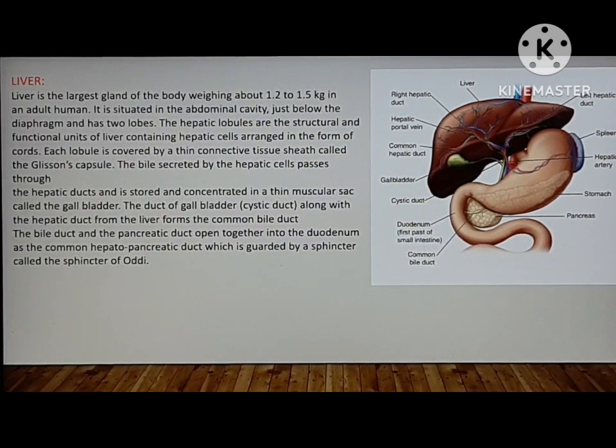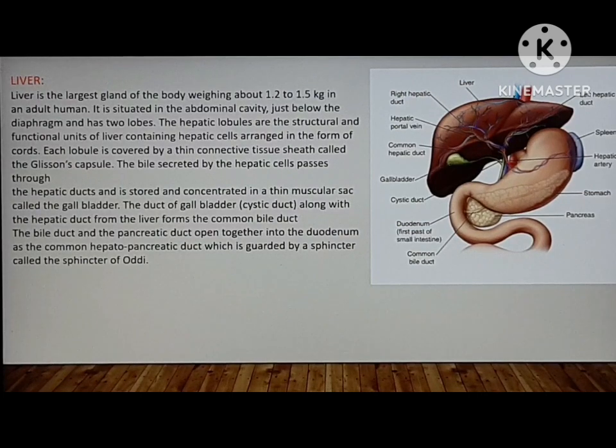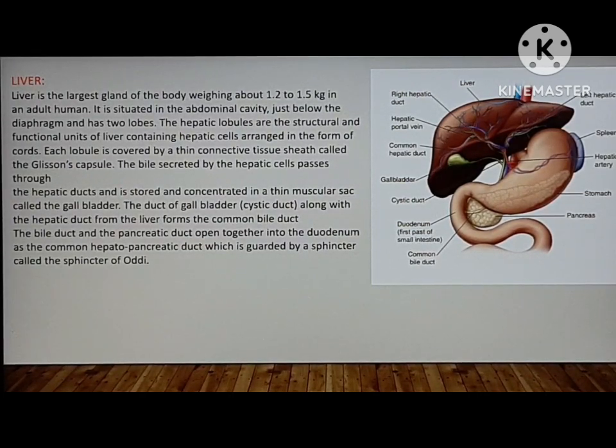The bile duct and the pancreatic duct open together into the duodenum as a common hepatopancreatic duct, which is guarded by a sphincter called the sphincter of Oddi. So where is the sphincter of Oddi present? It is present in the hepatopancreatic duct.